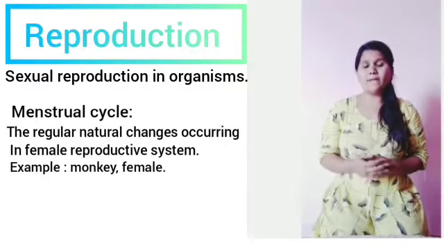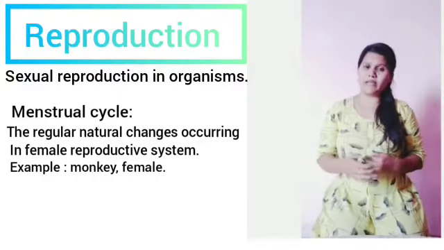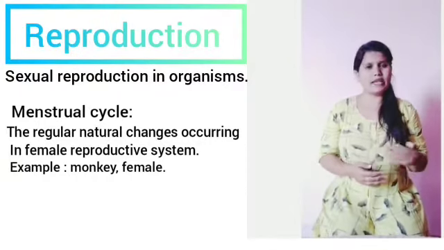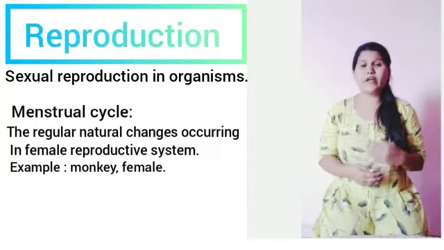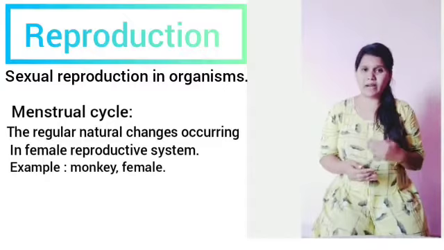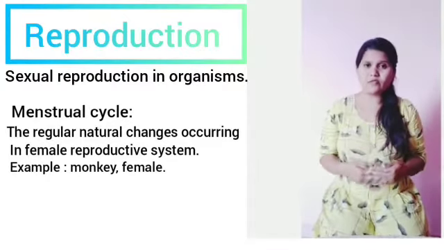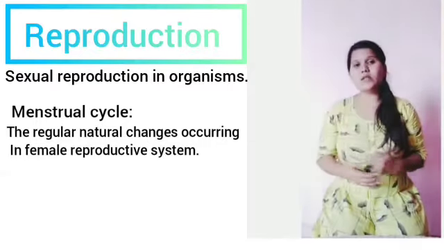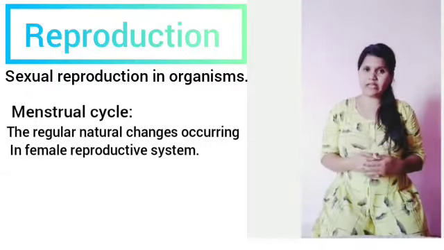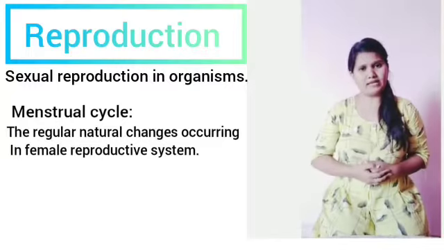We call it the menstrual cycle in primates and the oestrus cycle in non-primates. These cycles stop when a female organism gets pregnant, and resume when the female gives birth to its offspring. This is how the reproductive phase takes place in each organism.